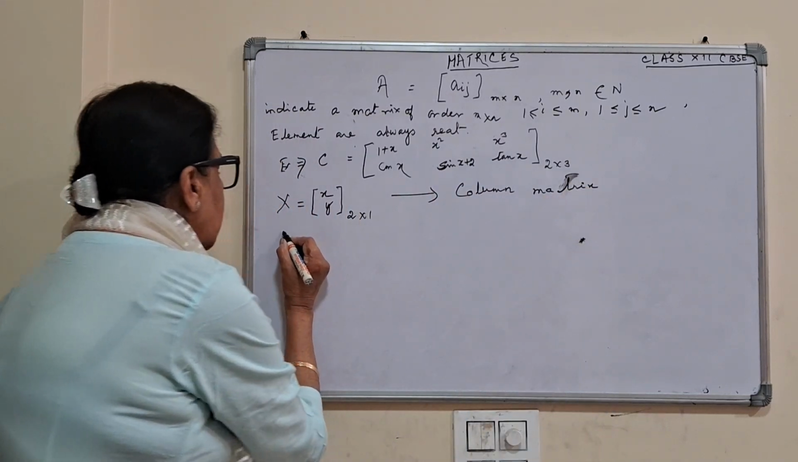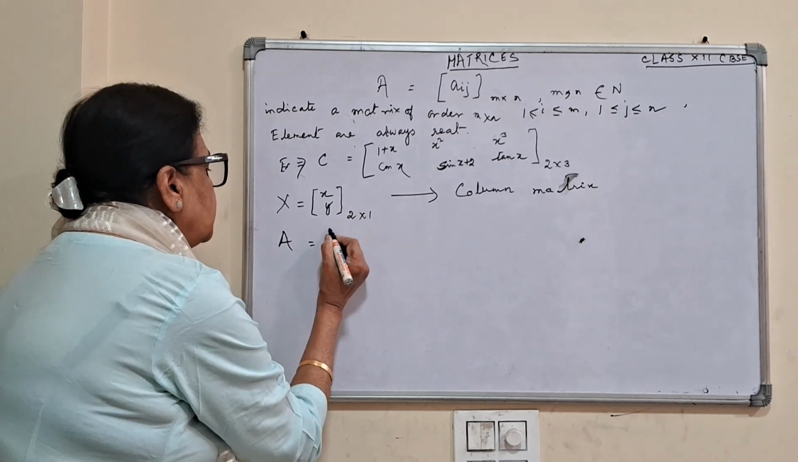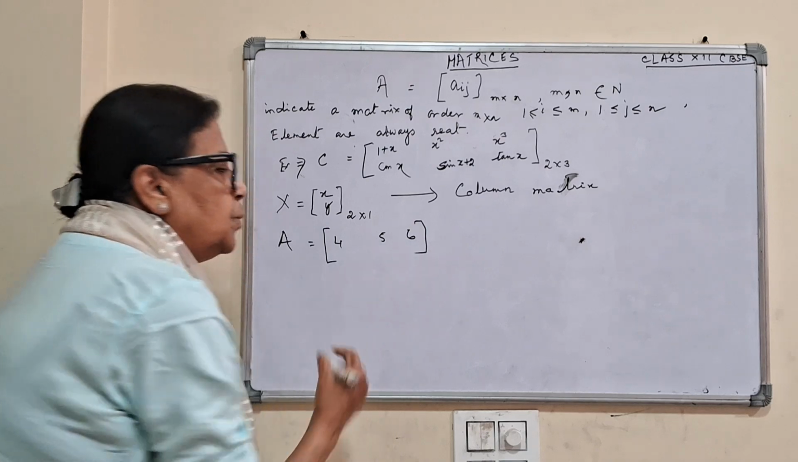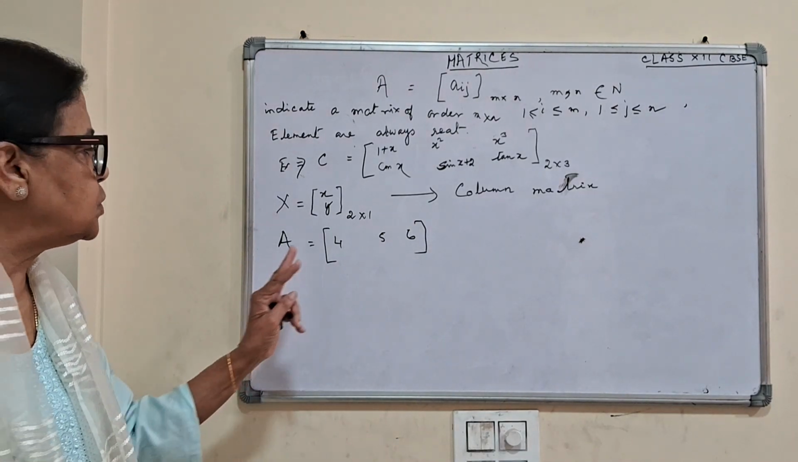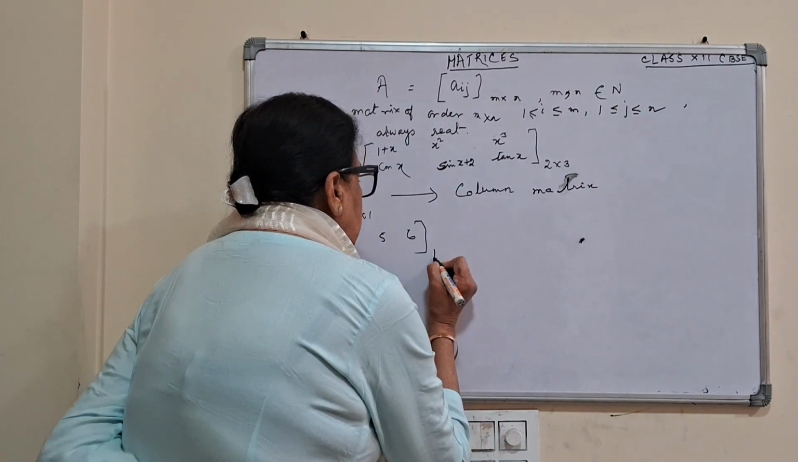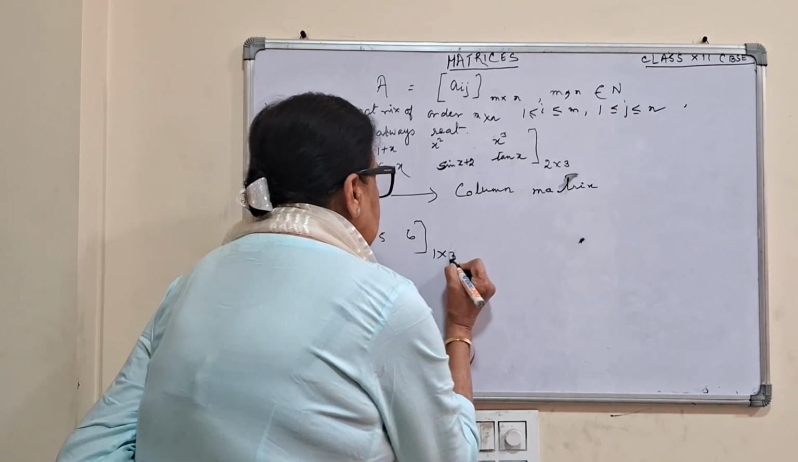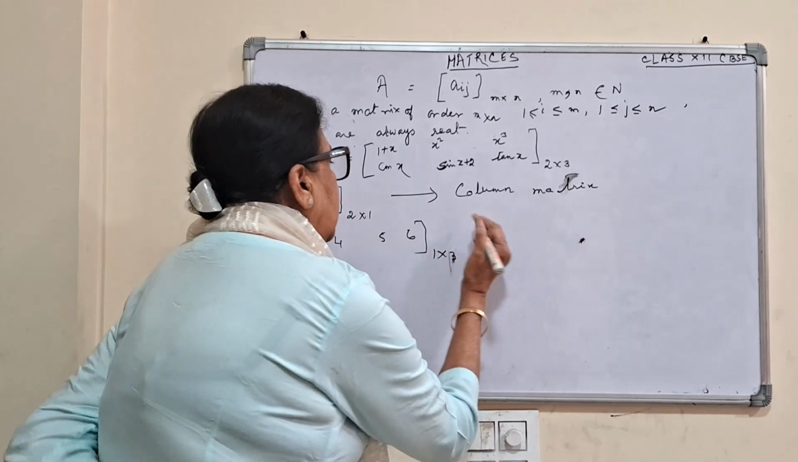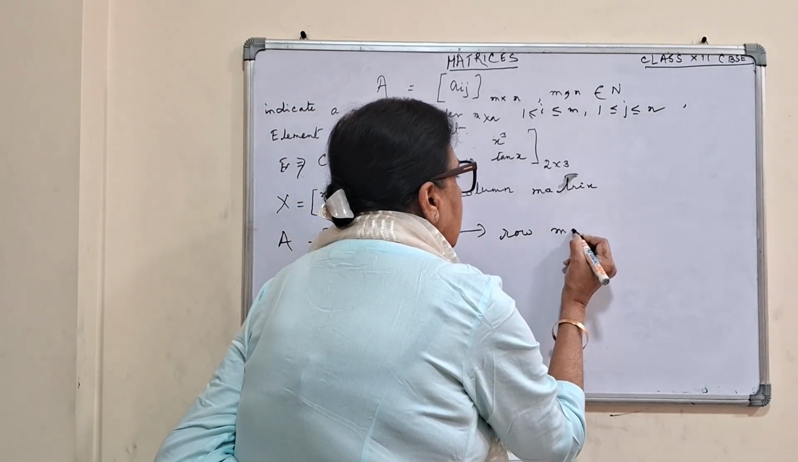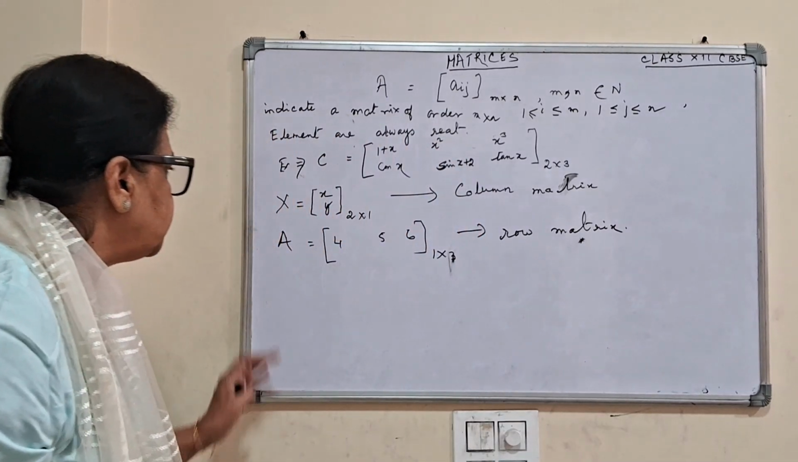Now if I write this as A, with elements 4, 5, 6. How many rows? 1 row. And how many columns? 1, 2, 3. That is 1 into 3, 3 columns. So only one row is there. This is called a row matrix.